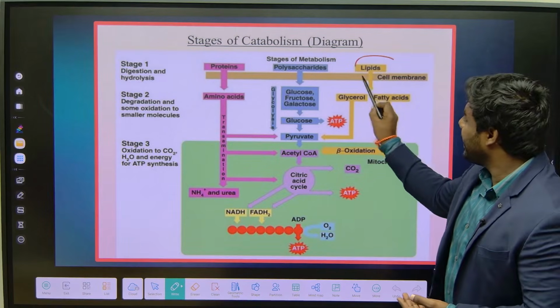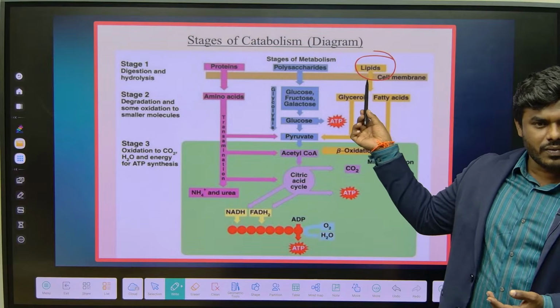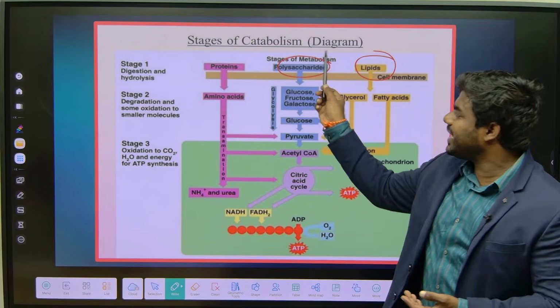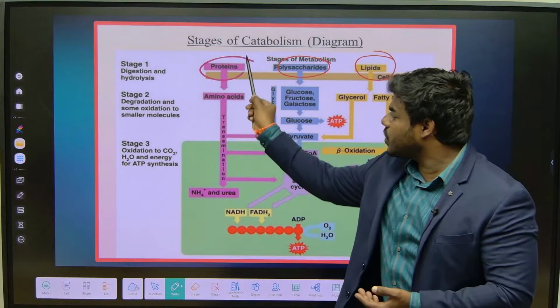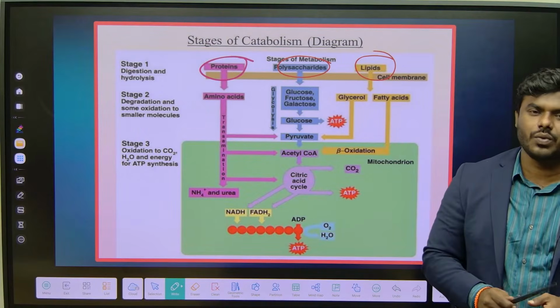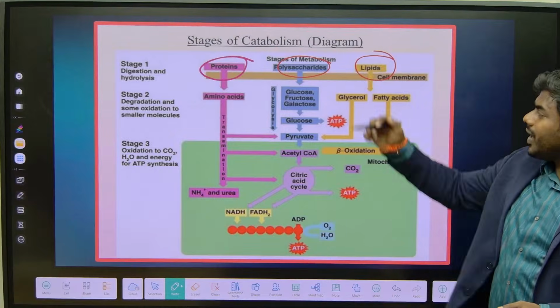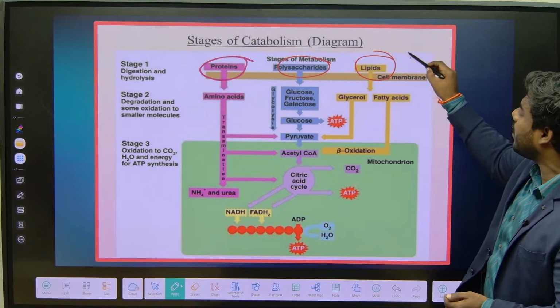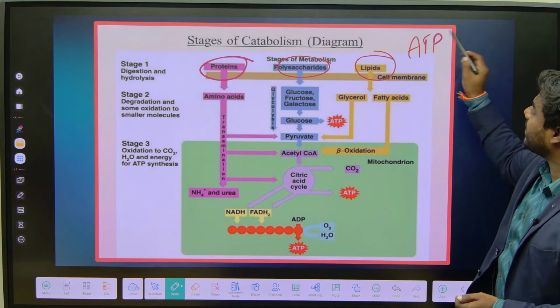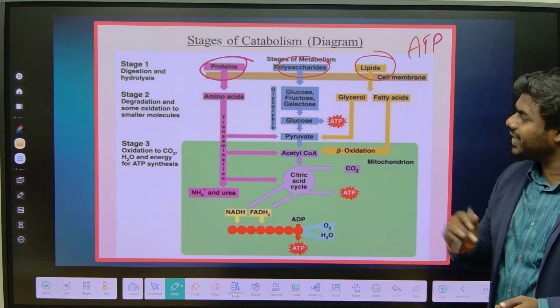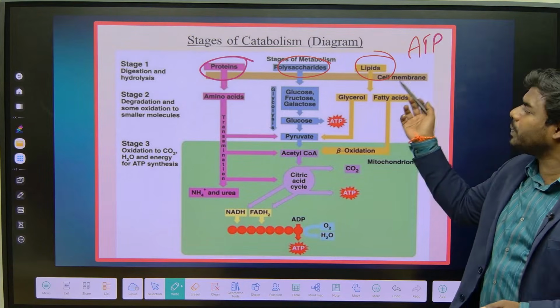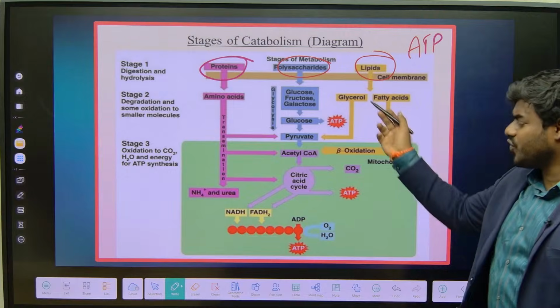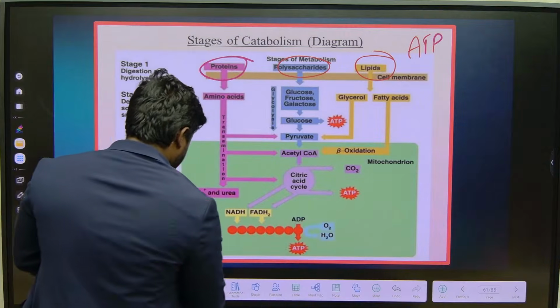Generally lipids have to undergo catabolism or breakdown. Polysaccharides have to undergo catabolism. Proteins also have to undergo catabolism. What is the ultimate goal? Why are we breaking all this? We are breaking all these ultimately to get energy. Correct? That's the reason we eat food, to get the energy to perform all the body functions. So first let's understand the breakdown.